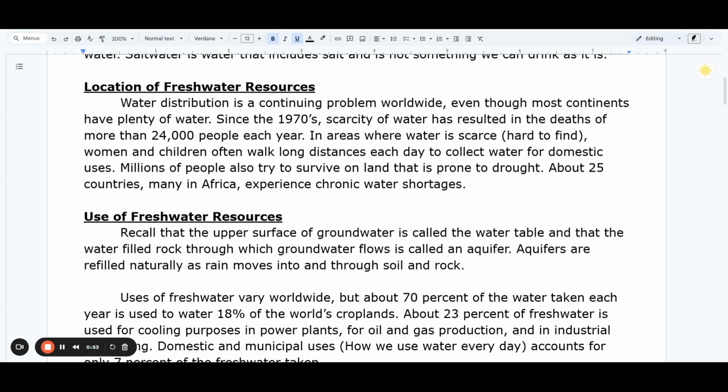Location of freshwater resources. Water distribution is a continuing problem worldwide, even though most continents have plenty of water. Since the 1970s, scarcity of water has resulted in the deaths of more than 24,000 people each year. In areas where water is scarce, hard to find, women and children often walk long distances each day to collect water for domestic uses. Millions of people also try to survive on land that is prone to drought. About 25 countries, many in Africa, experience chronic water shortages.